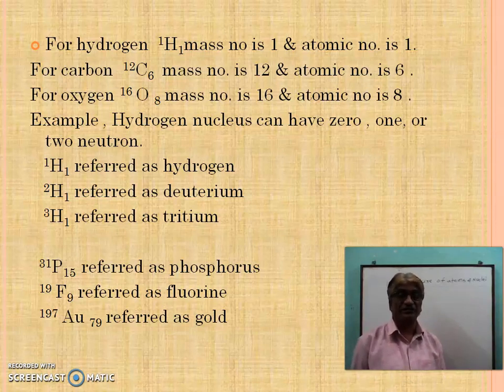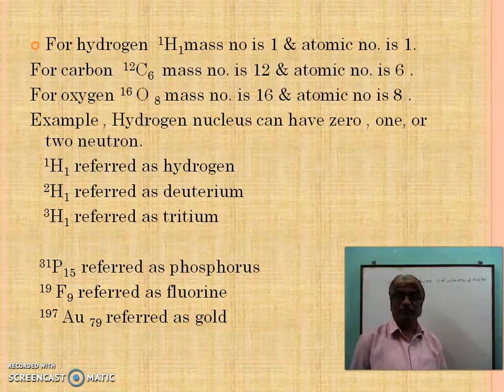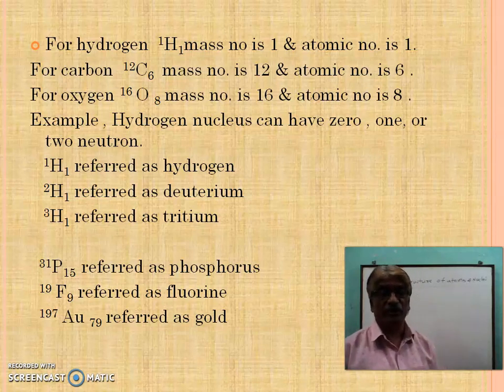So we can see another example for phosphorus, having mass number 31 and atomic number 15, represented by ³¹P₁₅. Another example is fluorine.